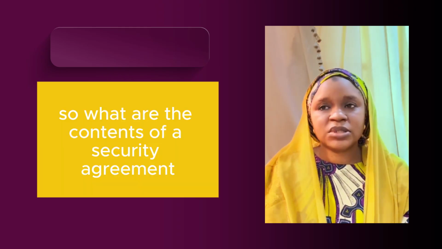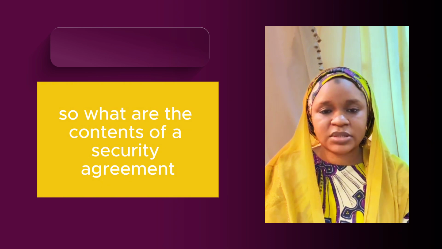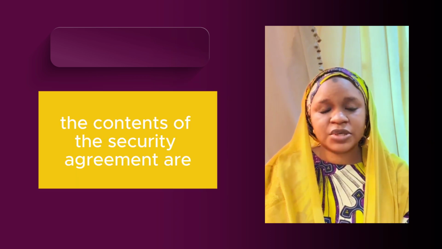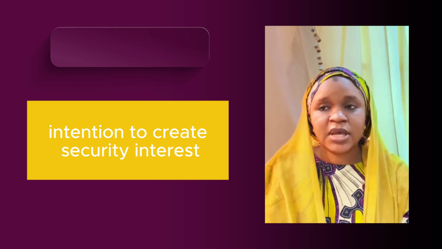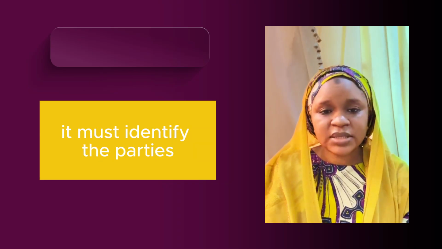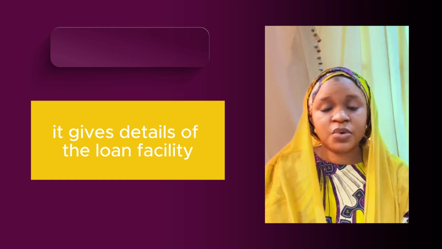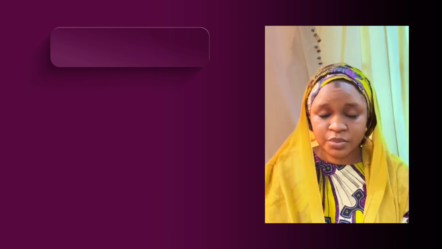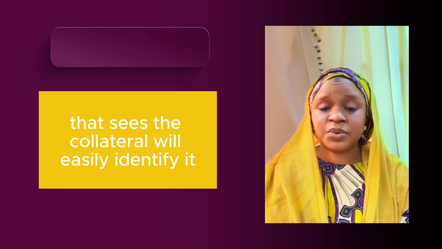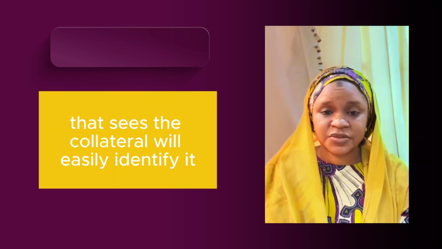So what are the contents of a security agreement? The contents are an intention to create a security interest. It must identify the parties. It gives details of the loan facility. It describes the collateral in a very adequate way, so that anybody that sees the collateral will easily identify it.